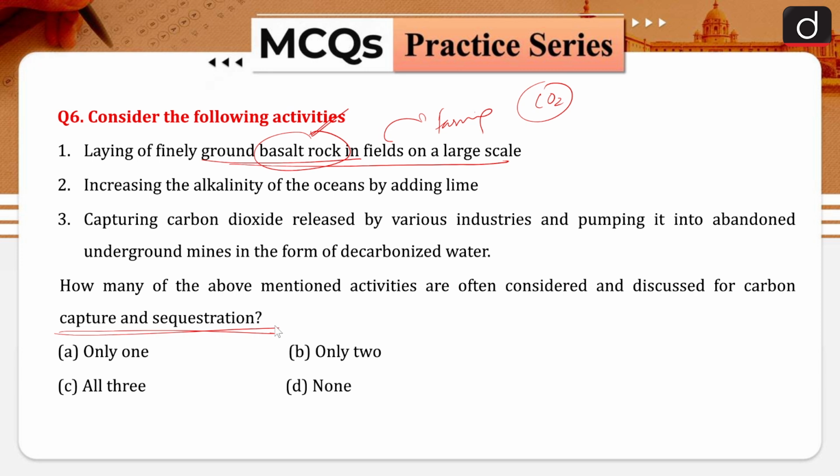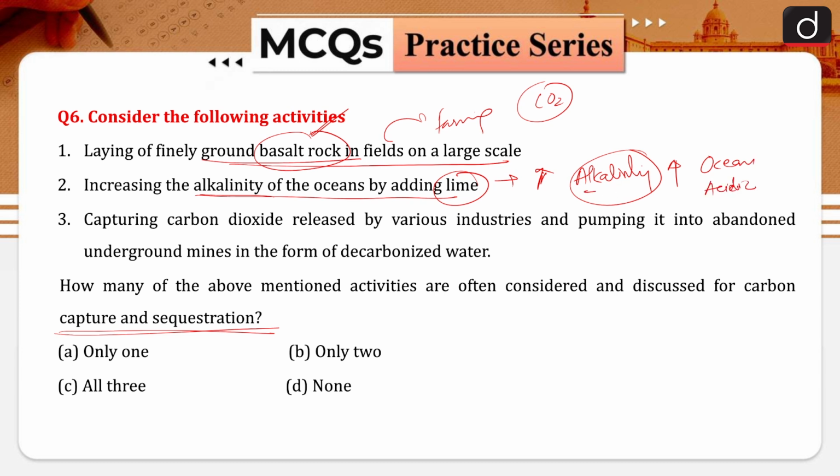We have talked about it. So here you can say increasing the alkalinity of the ocean by adding lime. If you add the lime, then you will increase the alkalinity. When you are increasing alkalinity, that means the oceans are becoming less acidic.